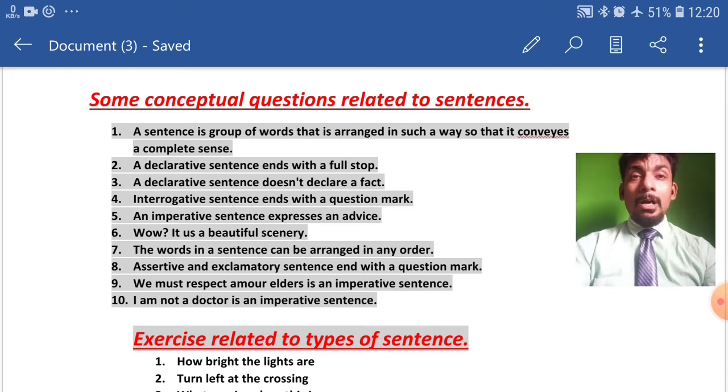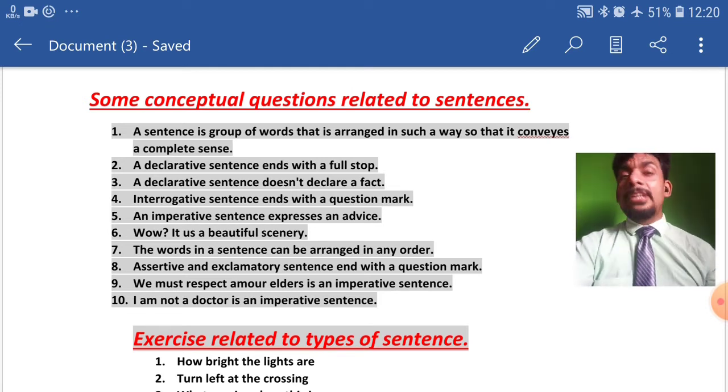I told you about the rules of assertive or declarative, imperative, interrogative, or exclamatory. I explained to you that through assertive sentences, we convey a kind of information. Through exclamatory sentences, we convey any kind of strong emotion or feeling. In imperative sentences, we convey a request, command, or advice.